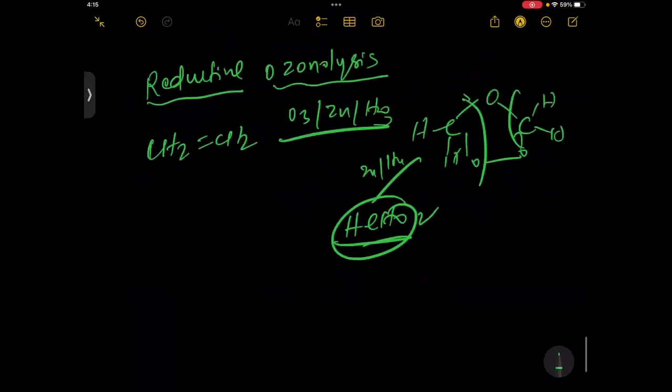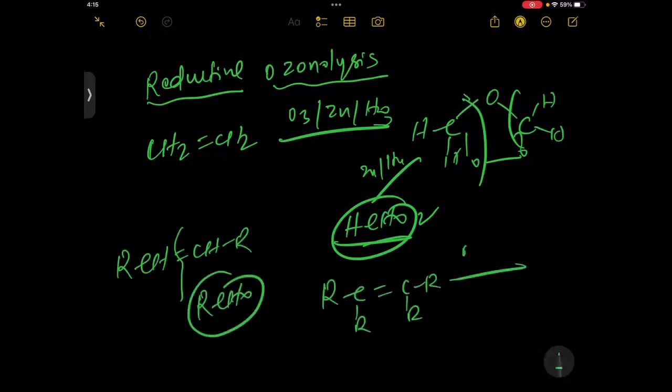Now similarly, if you have RCH double bond CHR, that will convert into aldehydes. Same thing, if you have R2C double bond CR2 with O3, Zn, H2O, that will form the ketone. But here is a twist.